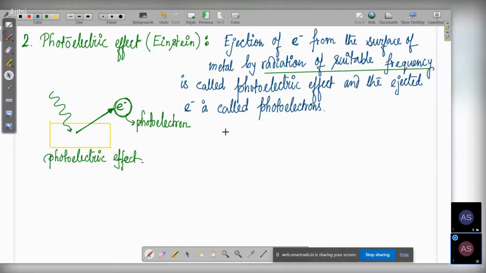So the minimum energy required, the minimum frequency, not energy, sorry, minimum frequency required.